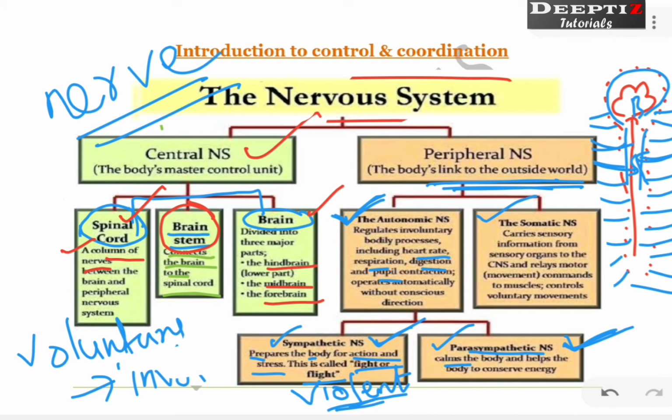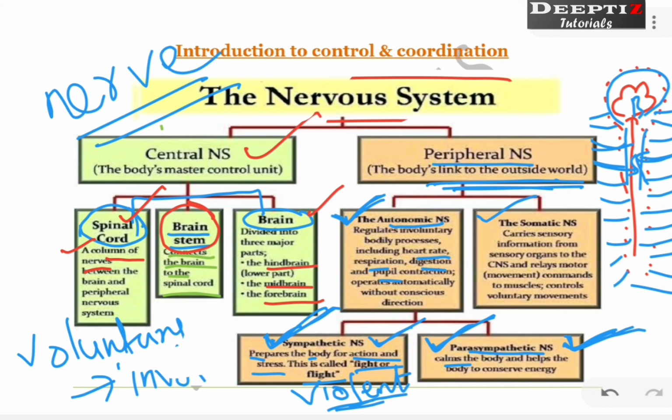So the autonomic nervous system, in both situations, what does it help with? It helps in controlling involuntary activities. What are those involuntary activities? Those which we cannot control with our will, like heartbeat, respiration and all, right? So how many types of autonomic nervous system are there? Sympathetic and parasympathetic. Sympathetic prepares for a violent action. After some time when it comes back, that is what we call parasympathetic. That means here our heartbeat, breathing rate, energy requirement, everything increases. Its opposite happens in the parasympathetic nervous system. Both come under the peripheral nervous system.